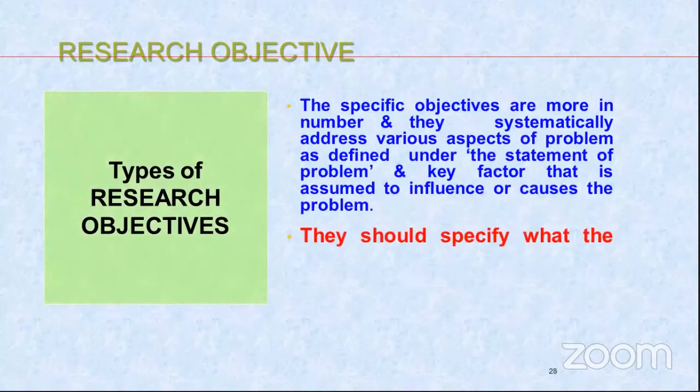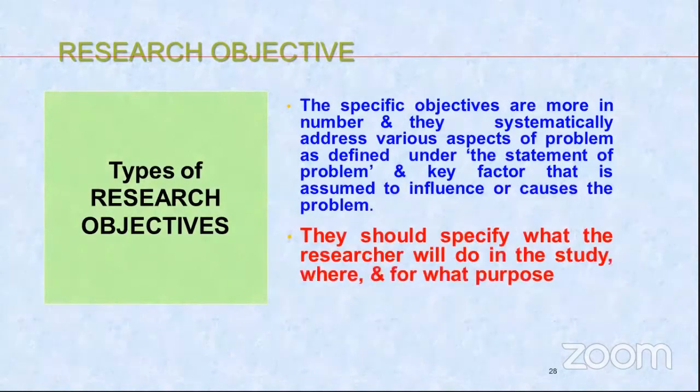The specific objectives are more in number. They systematically address various aspects of the problem as defined under the problem statement and the key factors that are assumed to influence or cause the problem. They should specify what the researcher will do in the study, where and for what.